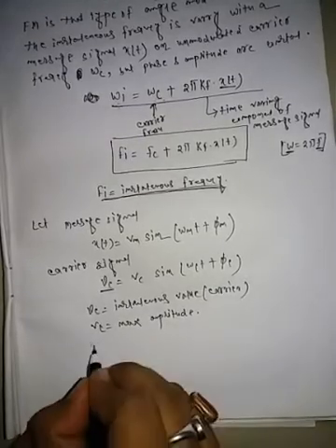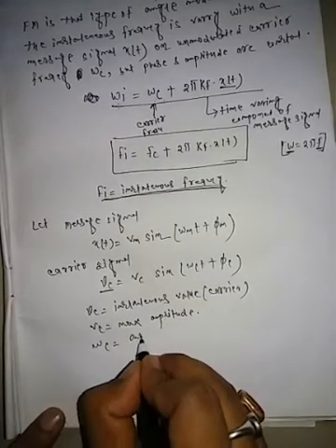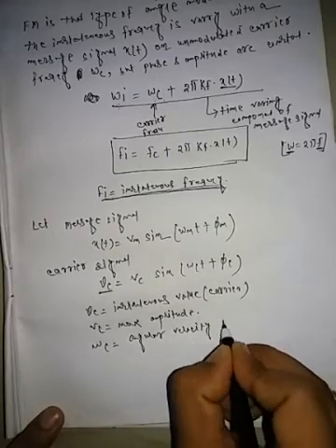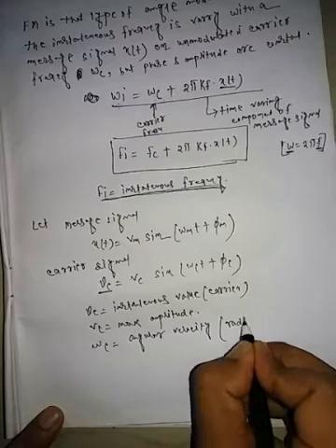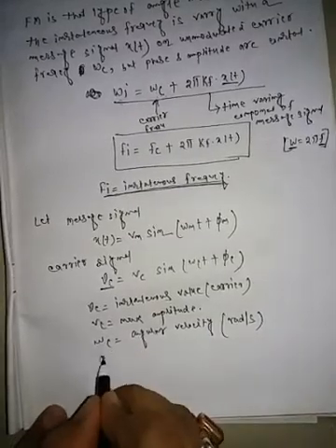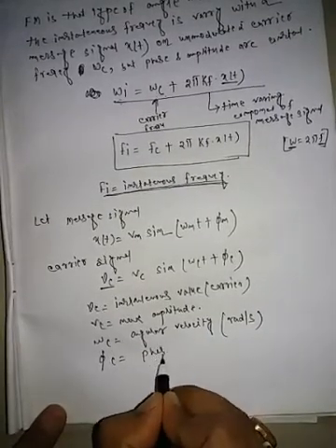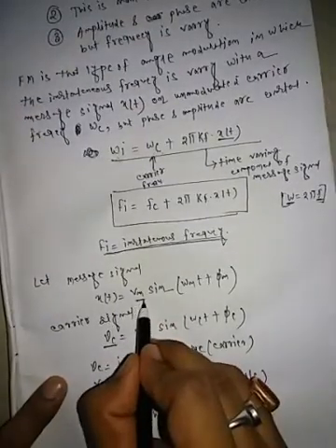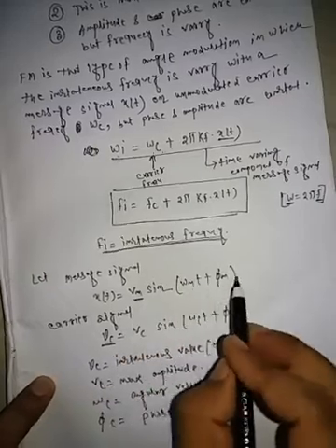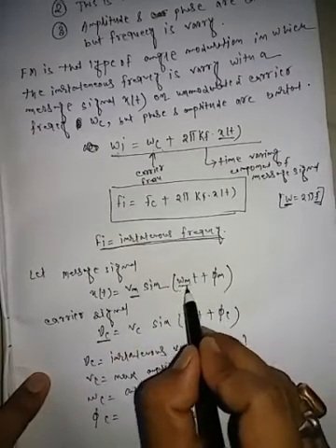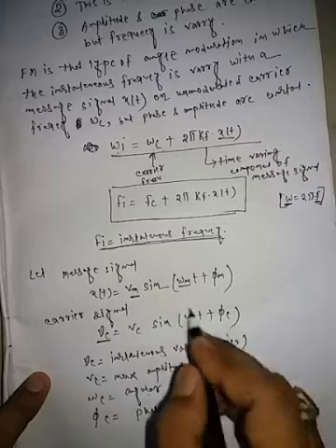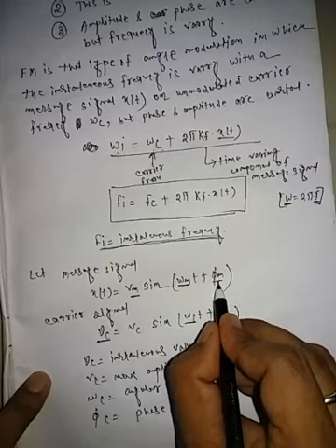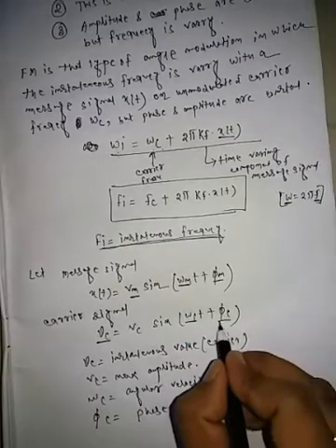Omega c is the angular velocity, whose unit is radian per second, and phi c is the phase angle. For the modulating signal, Vm is the maximum amplitude, omega m is the angular velocity, and phi m is the phase angle.